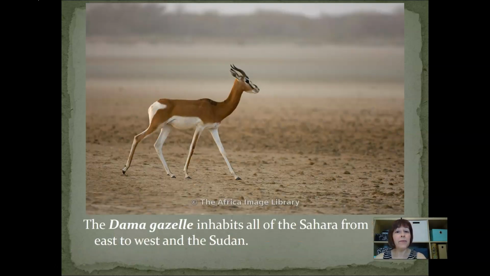The Dama gazelle inhabits the Sahara, all of the Sahara from east to west, and also the Sudan. And the Dama gazelle is critically endangered. There are only about 400 of them left in the world, in the wild.